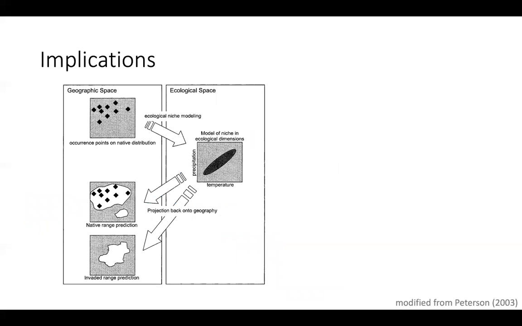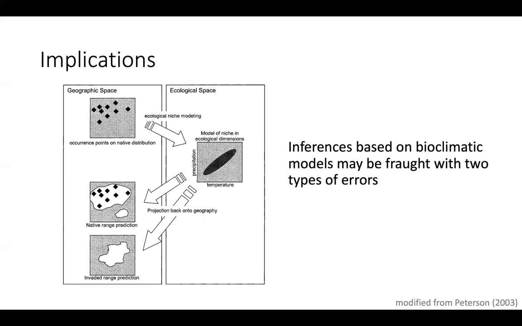These findings have wide implications for biogeography theory. For example, bioclimatic models are often used to draw inferences about the ecological and evolutionary processes that maintain distribution of biota. These bioclimatic models work in two steps. First, the fundamental niche of the species is estimated using occurrence data, and then this niche envelope is reprojected back onto the geographical space, either in the same region at a different time or an entirely different region. Our analysis suggests that for species with fast dispersal and low growth sensitivity, inferences based on these bioclimatic models may be misleading because of two errors.